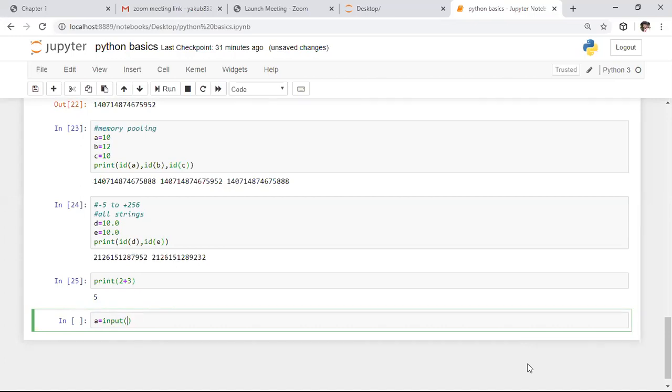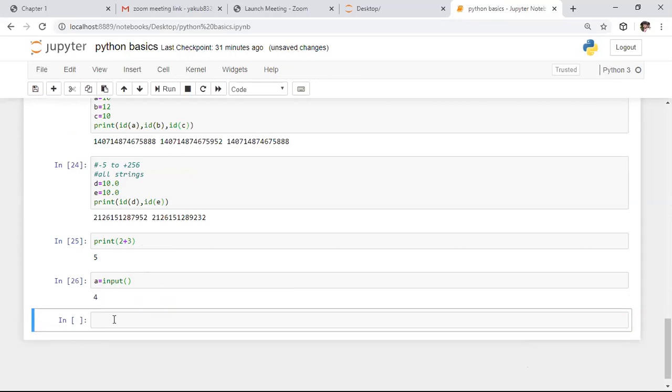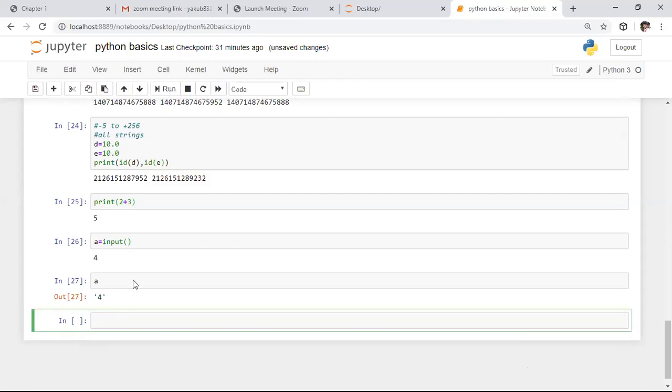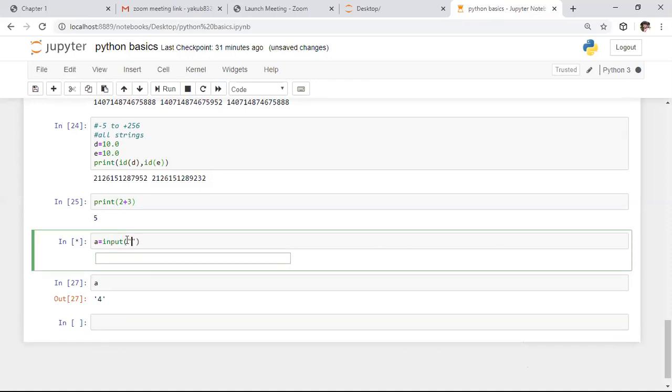Here I'm applying this. It is directly giving me a box. I'm entering 4. After this, I am observing what is there in A. Here it is giving 4. Whereas here it is not giving anything to enter. If you want to write something to show the content to enter the value, you can write that inside this input function. Input is a function which is used to take any user-defined input, whereas print is a function which is used to show something in the output.